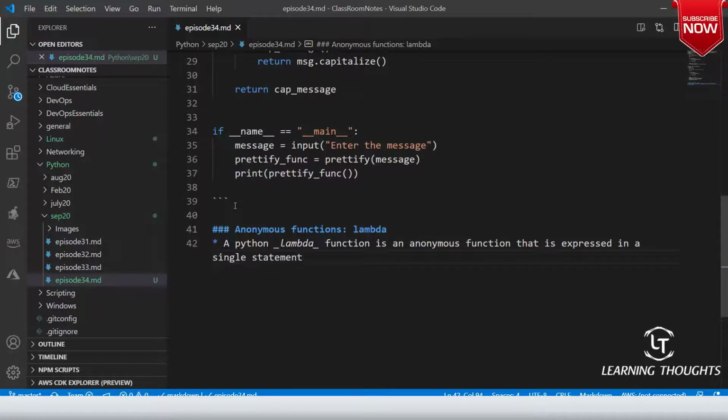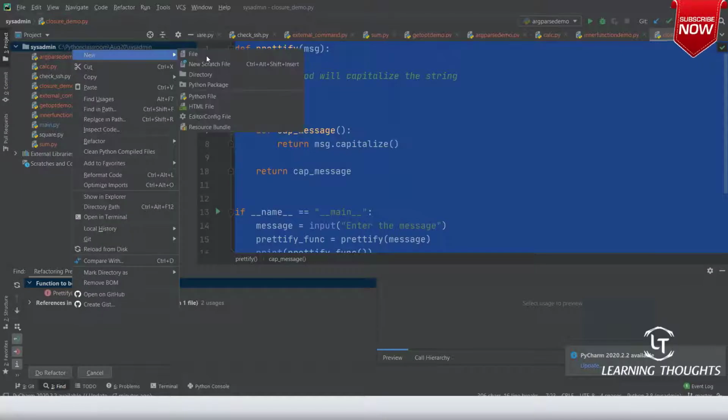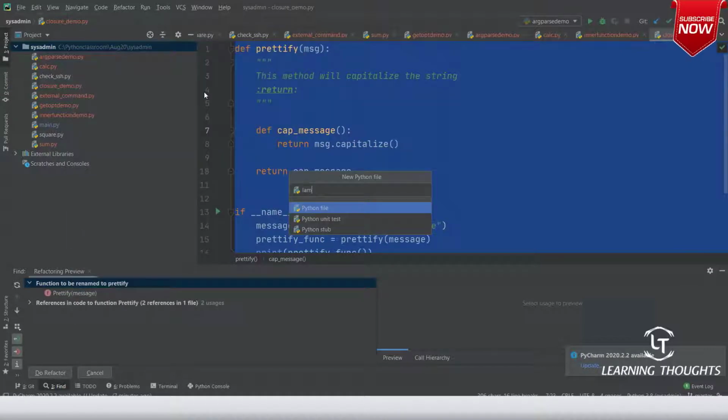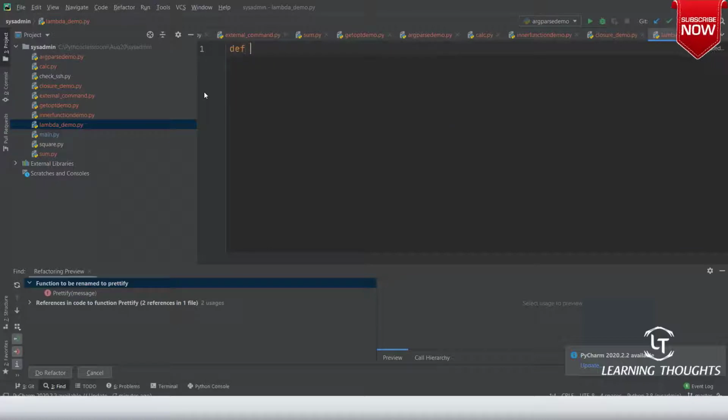Okay, right. So let me write a simple function. New lambda_demo. First I'll write without lambda, def without_lambda.